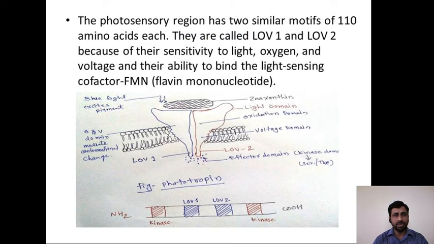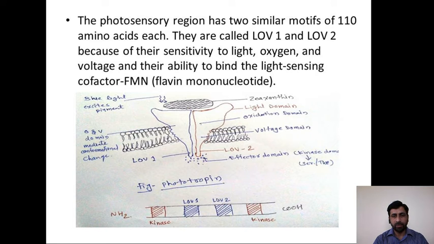The photosensory region has two similar motifs of 110 amino acids each. They are called LOV1 and LOV2 because of their sensitivity to light, oxygen and voltage, LOV, and their ability to bind the light sensing cofactor FMN.